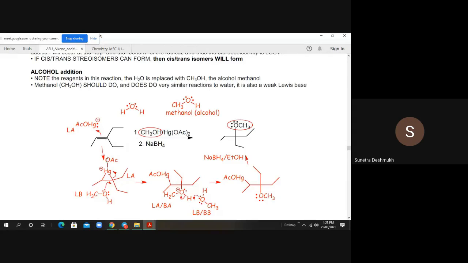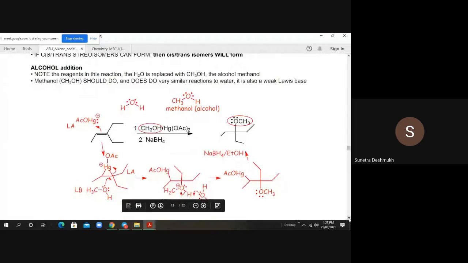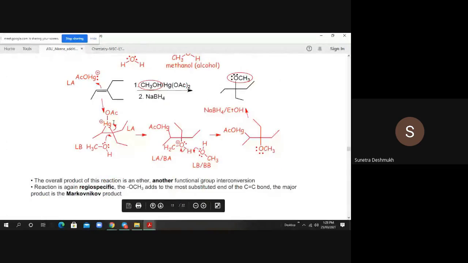So we will start the reaction. As usual, there is formation of the mercurinium ion. A three-membered mercurinium ion has been formed here, with Hg+ OAc attached. Methanol is the Lewis base now, and this three-membered ring acts as the Lewis acidic moiety. Now the Lewis base methanol attacks the highly substituted carbon atom.